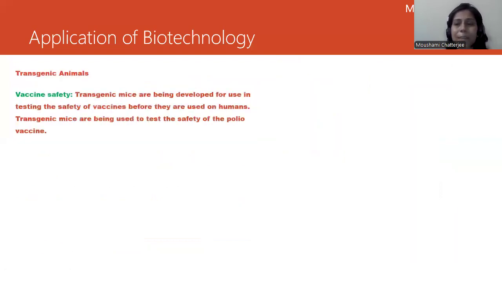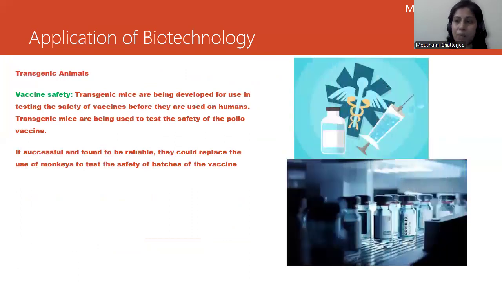Now, transgenic animals and vaccine safety. We already know that during the corona time, before the release of the vaccine, it needed to be tested, and clinical trials and clinical testing were required, post which it was released into the market. So clinical trial is important. Clinical trial, then comes clinical testing.